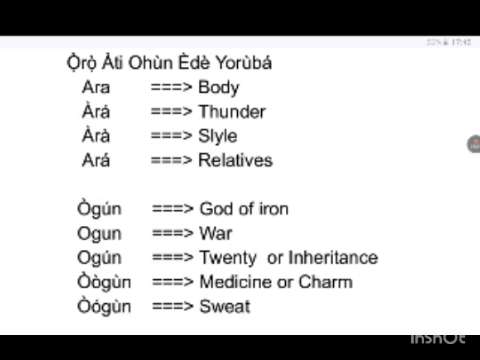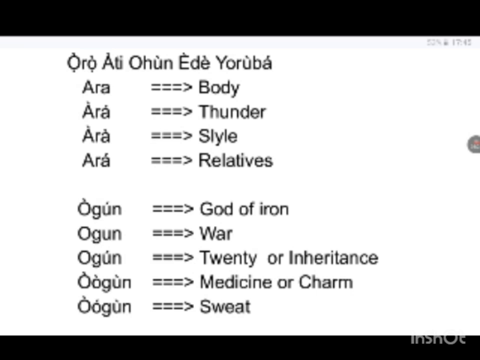Ogun means war. Another word is ogun. Ogun means number 20 or an inheritance. If we want to say number 20 in Yoruba, we say ogun. If you want to say inheritance in Yoruba, you will say ogun.